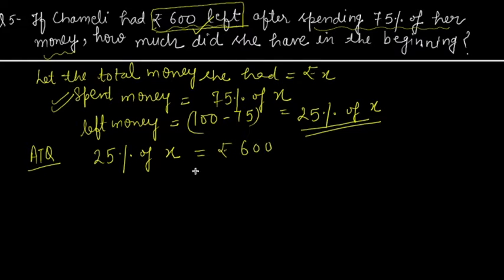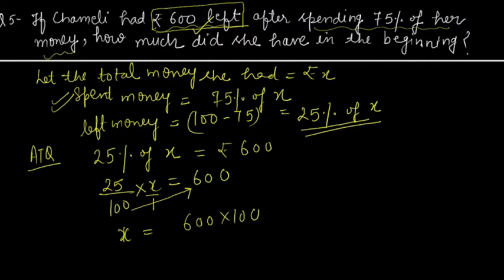Rupees 600. So 25 upon 100 into X will be 600, right? Now if you do cross multiplication, so I can assume 1 here. So what will it be? X will be equal to 100 in the numerator, and what you have with X in the numerator is 25. So with the cross multiplication, this will come in the denominator here, right?